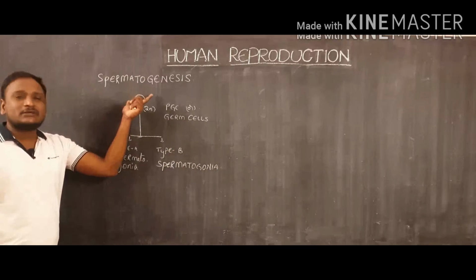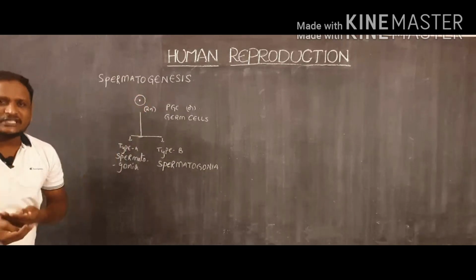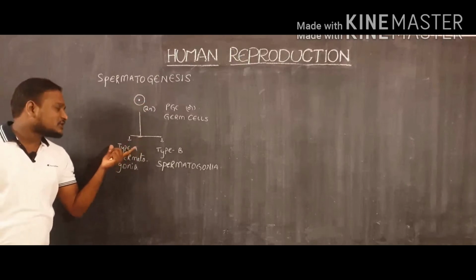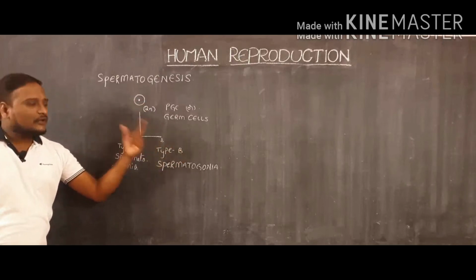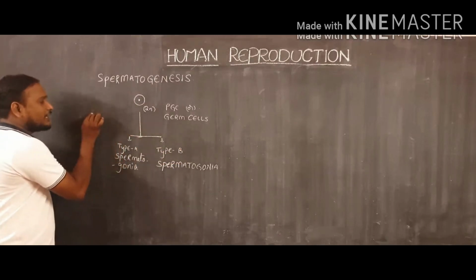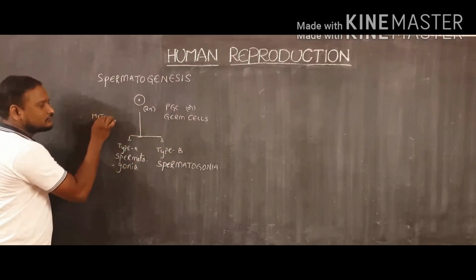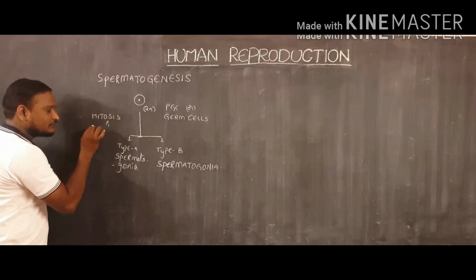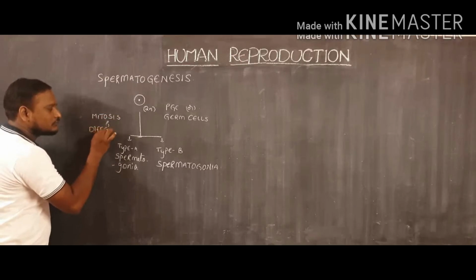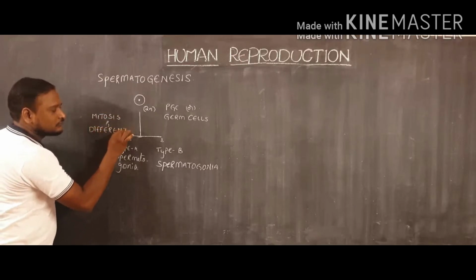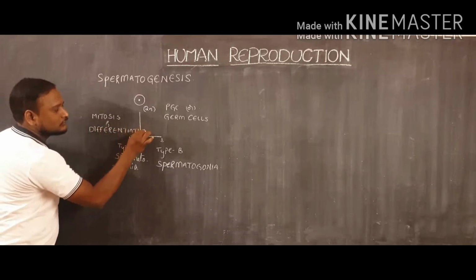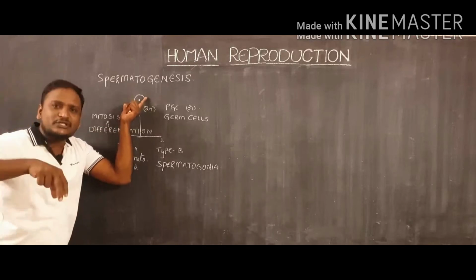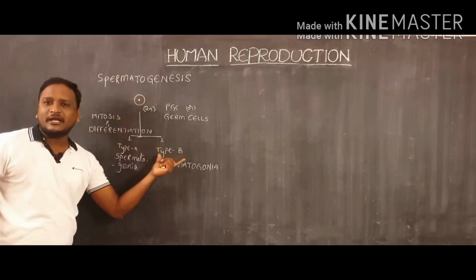Likewise, first they undergo mitotic divisions. A number of mitotic divisions will take place, and those mitotic divisions produce two types of cells, type A and type B. For that purpose, they organize mitosis and differentiation process. Here, some of the cells are used to produce type A and type B.